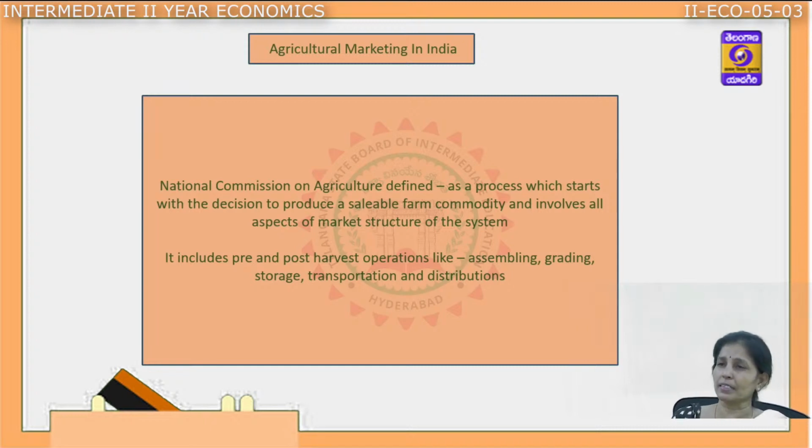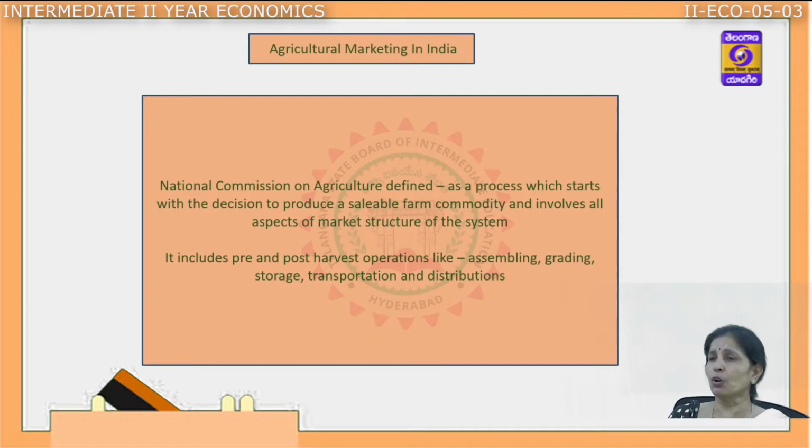How do we define this? The National Commission on Agriculture defines agriculture marketing as a process which starts with the decision to produce a saleable farm commodity and involves all aspects of the market structure of the system. So right from the point of cultivation, till it reaches the hands of the consumers, there are different stages and different processes, and all that is considered to be agriculture marketing.